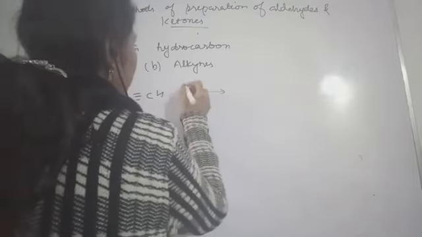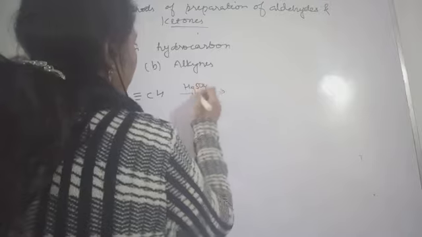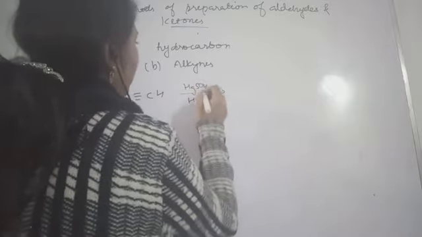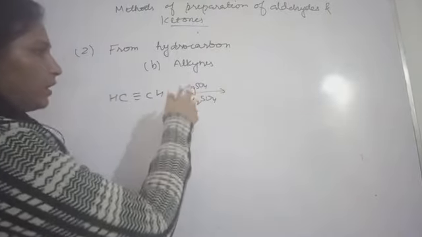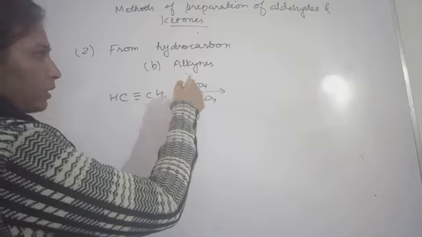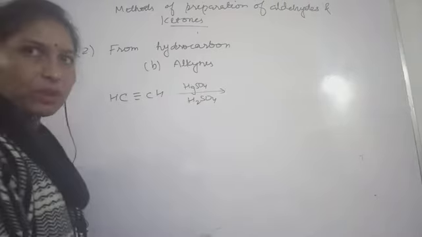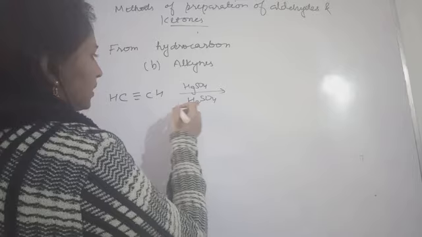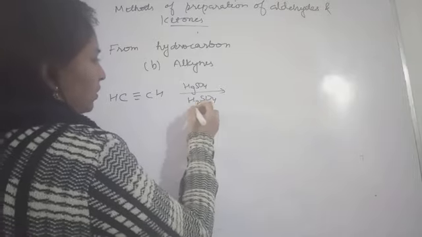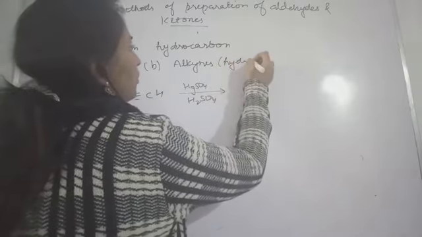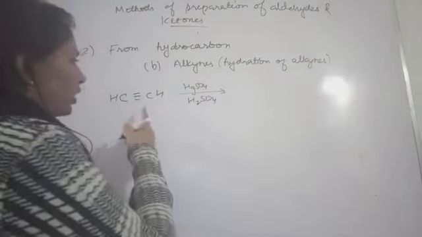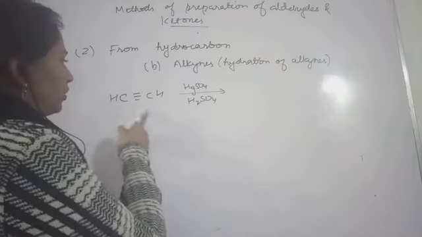in presence of HgSO4 and H2SO4, Hg2+ also you may see on the arrow. It might be written in some books as Hg2+ and H2SO4. So in presence of them, here you are seeing hydration of alkynes, you can write down hydration of alkynes. That means water will be added to this molecule of ethyne.